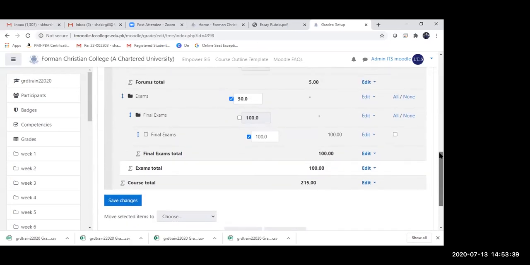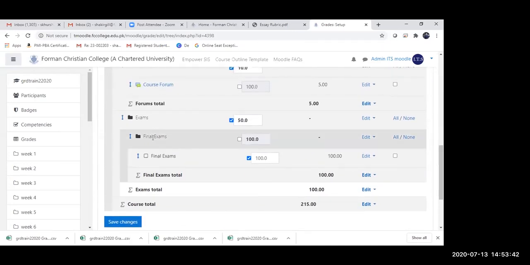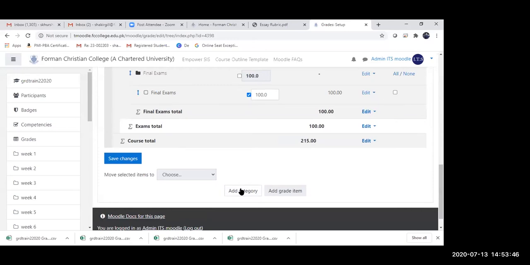So you can see that I can create subcategories as well. And if I have to create more categories, more than 4, you can create. That's not a problem. You can simply keep on creating more categories. There is no limit.